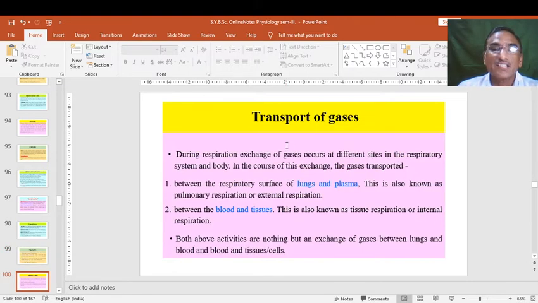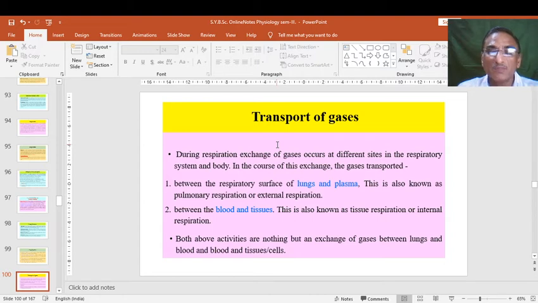After the air enters the respiratory passage, due to the pressure, oxygen and carbon dioxide, these two elements, are exchanged between the lung passage and the blood or plasma in the lungs. Means exchange of oxygen and carbon dioxide is carried out in the respiratory lung alveoli.